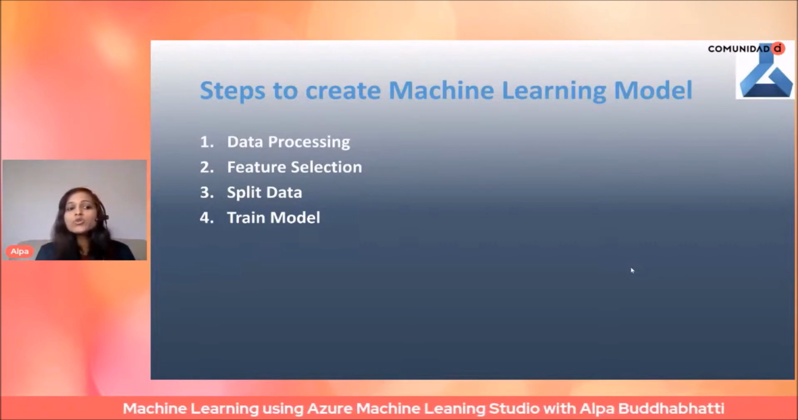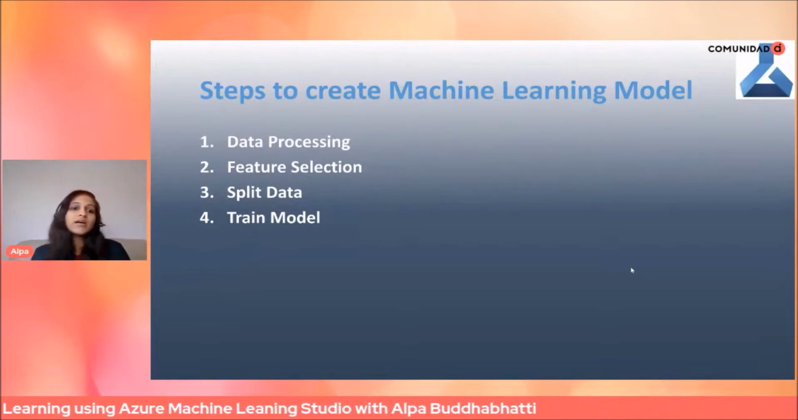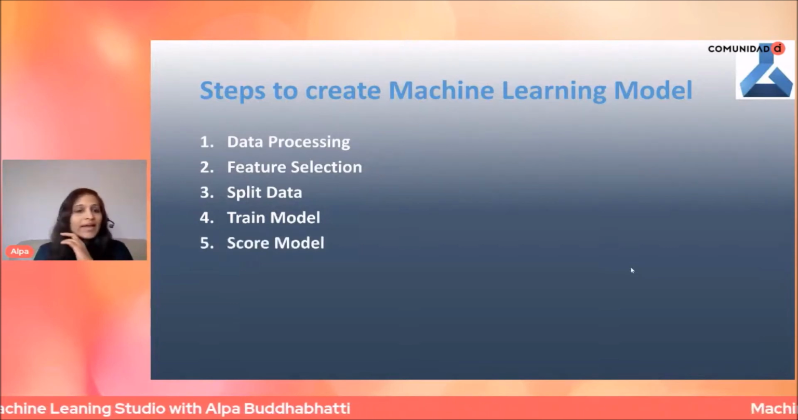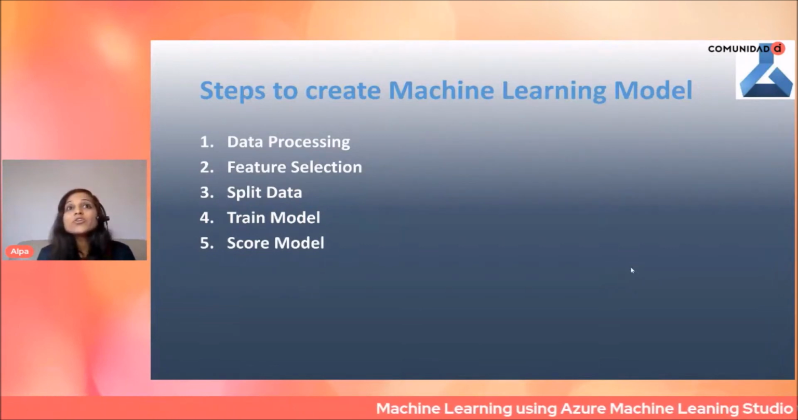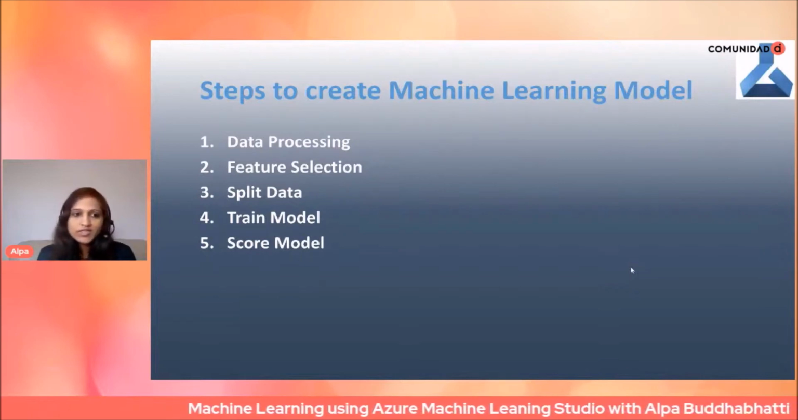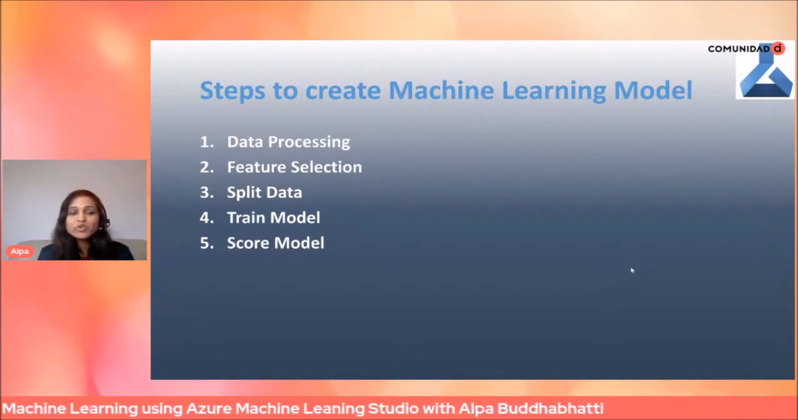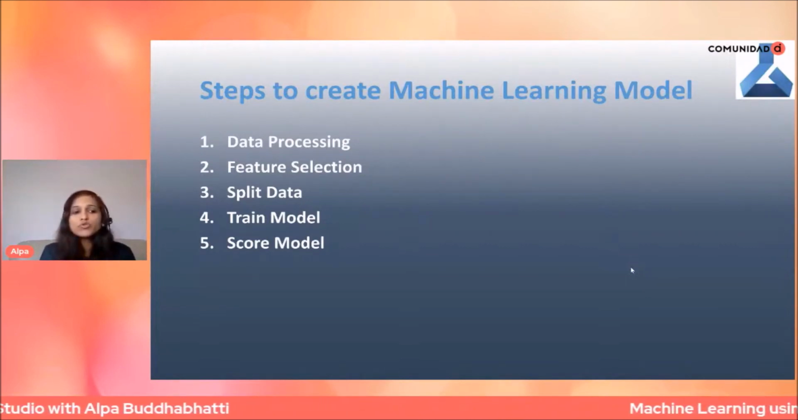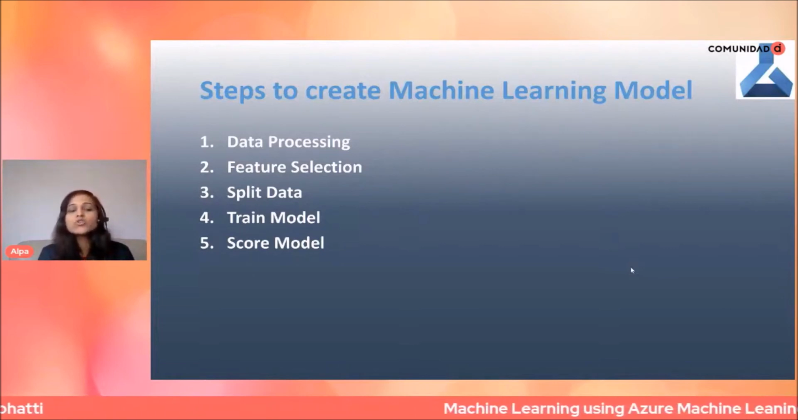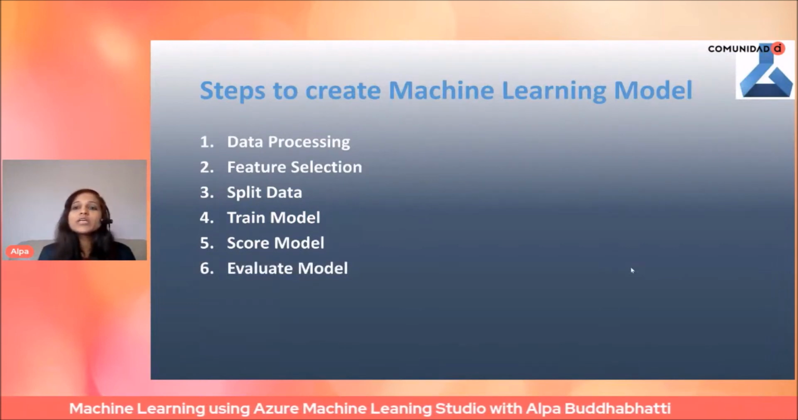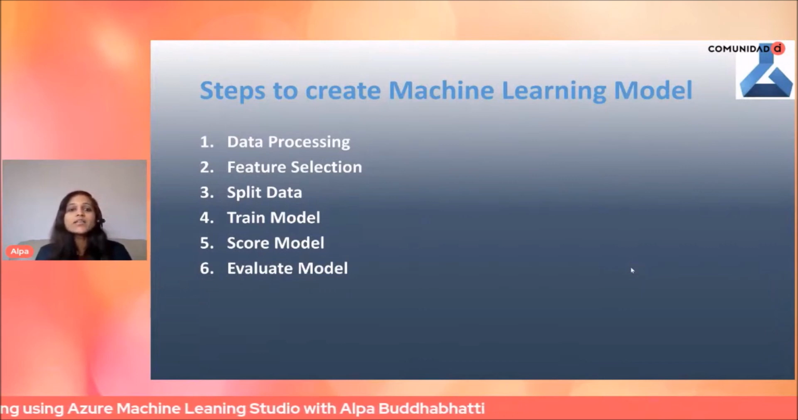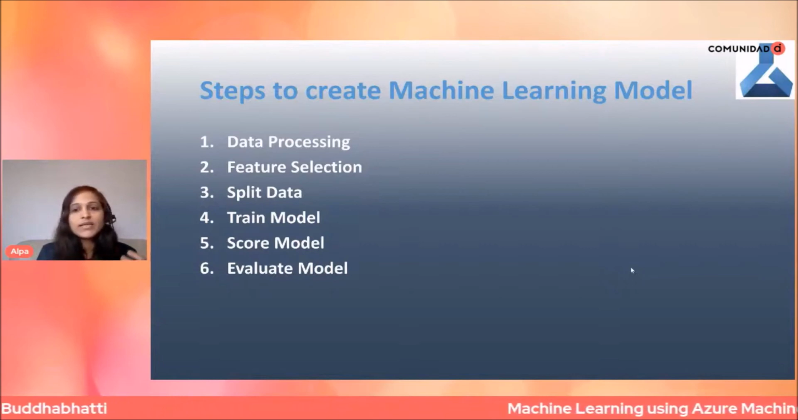For that, you use the same trained model with different data, which is the test data, and you will get scores in the score model step. And here you will get an idea how accurate your model is. If in any of these steps you are not happy with the results, then you can follow the process from 1 to 5 again and again. Once you're happy with your score model, you can evaluate your model, and then you can deploy your model. So these are the very basic steps which you need in a machine learning cycle, the machine learning process.